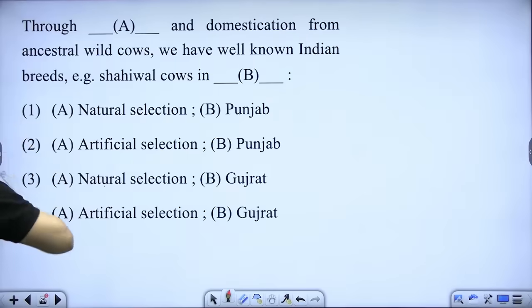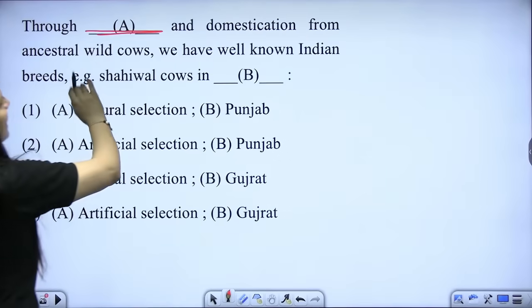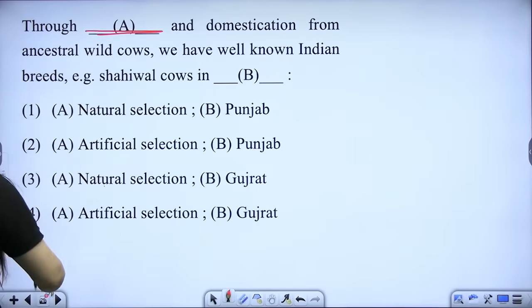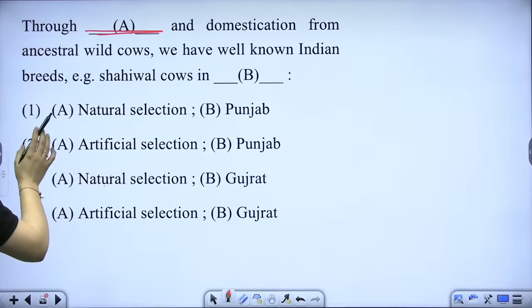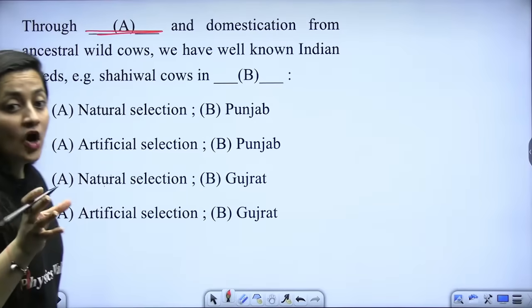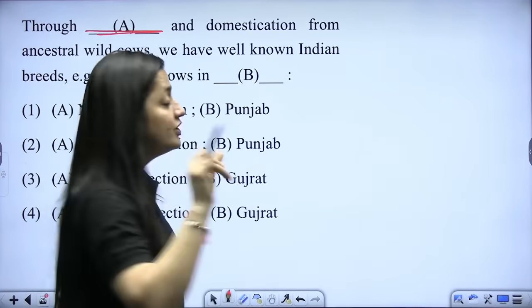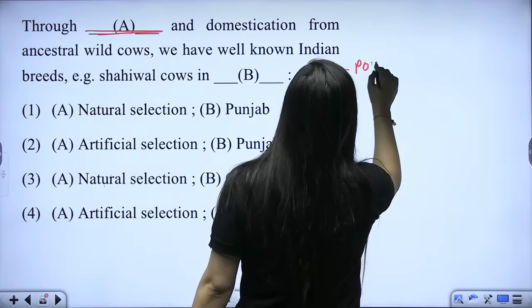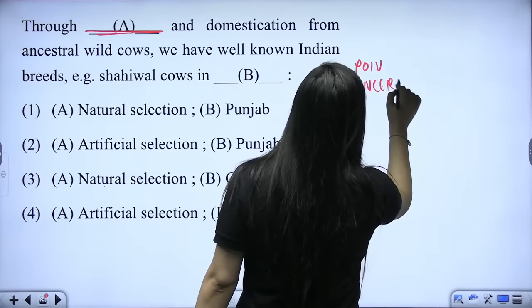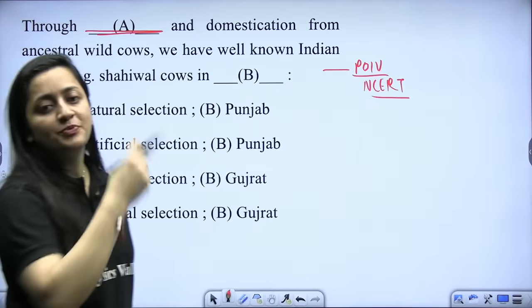So this is what you need to know. Through dash and domestication from... This is from the deleted part, not exactly this cow thing. But actually, from where they have asked it, from the NCERT. If you have read the NCERT carefully, you will find this particular statement there.